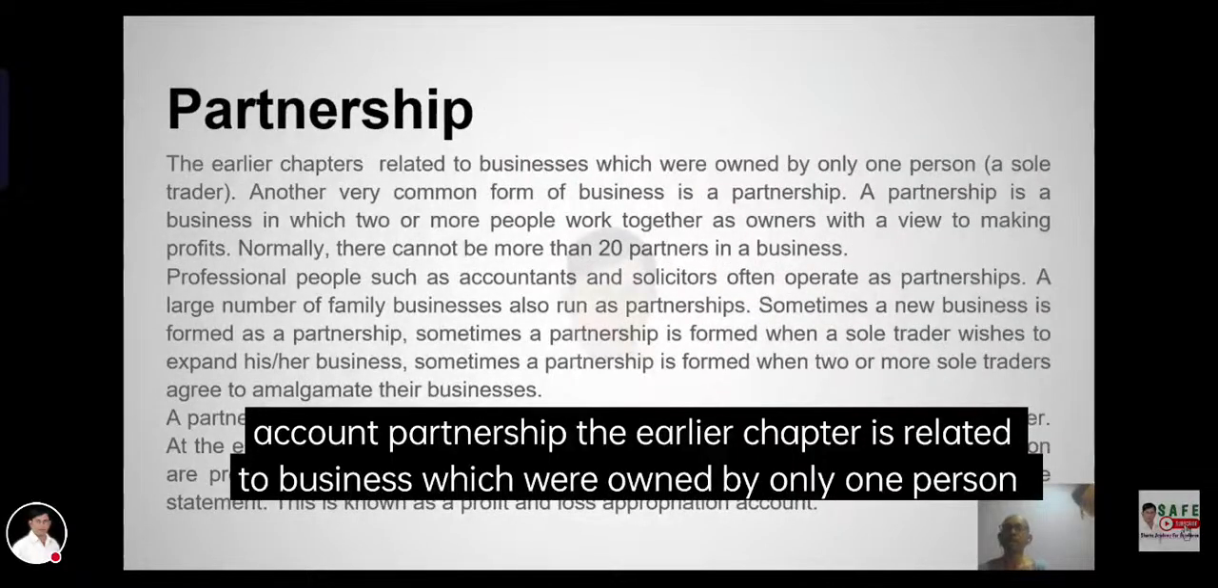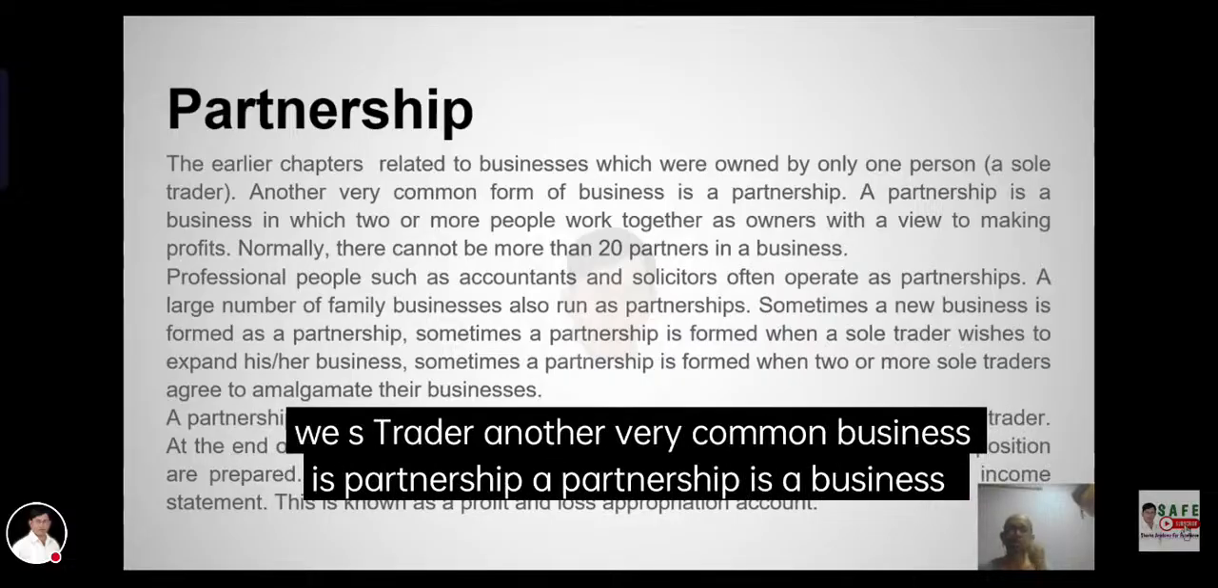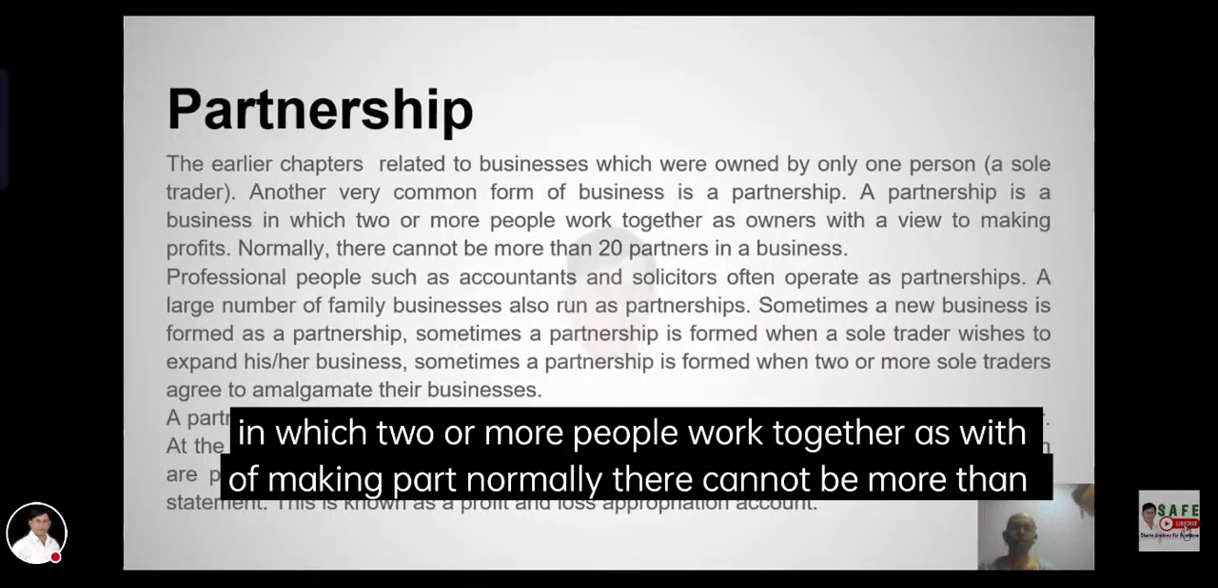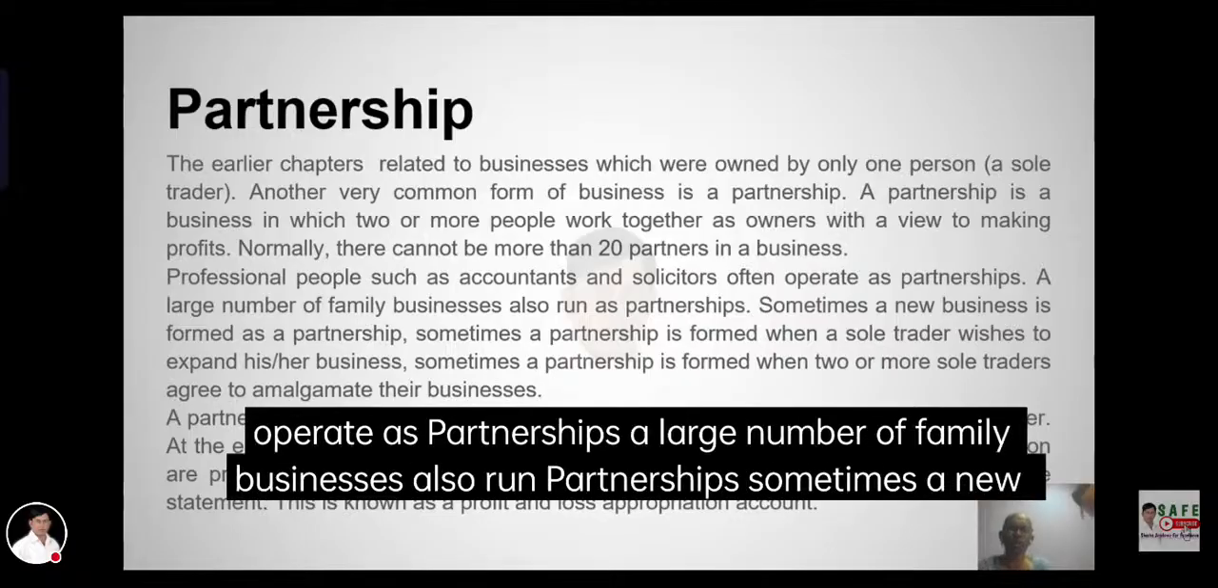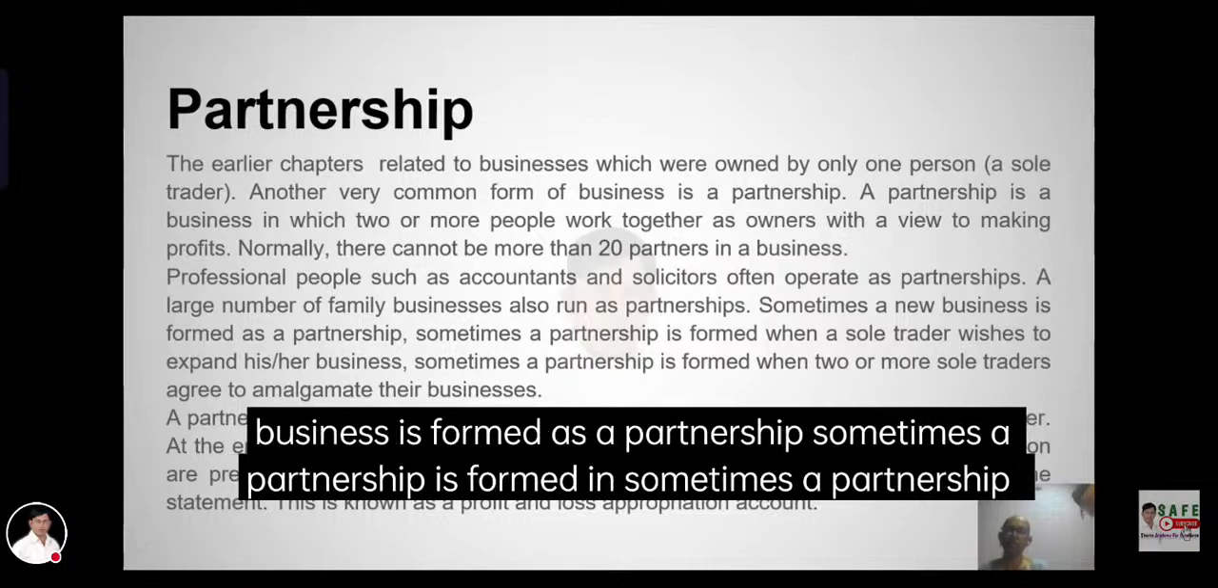Partnership. The earlier chapters covered sole traders. Another very common form of business is a partnership. A partnership is a business owned by two or more people. Professional people such as accountants and solicitors often operate as partnerships. A large number of family businesses also run as partnerships. Sometimes a new business is founded as a partnership. Sometimes a partnership is founded